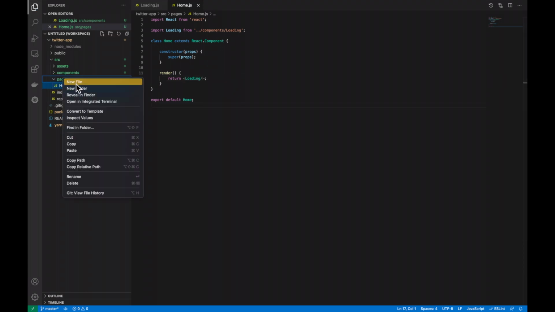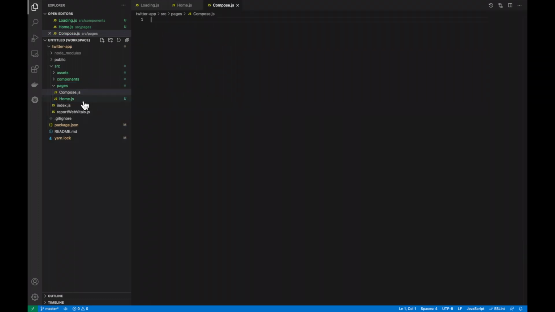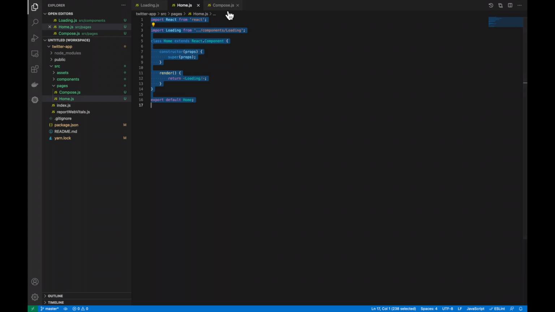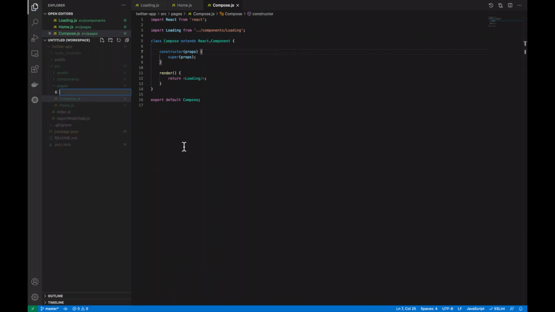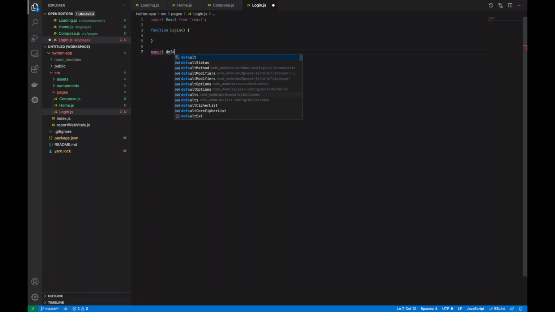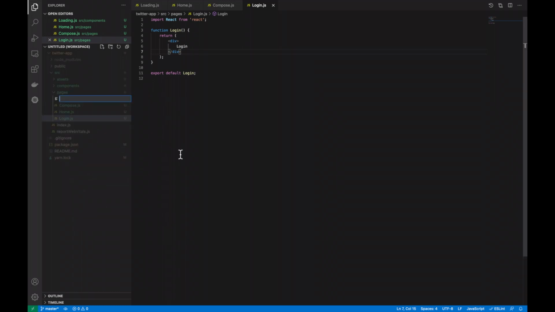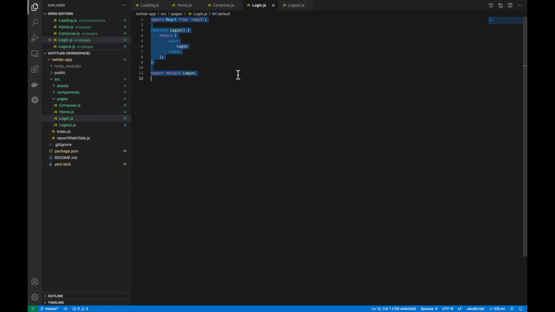And then we're going to go ahead and create our compose.js, which is our second page, and then copy everything we just created in the home.js and paste it in the compose.js. And then just rename it from home to compose. And the next 2 pages we're going to create are the login and logout pages. These will just be functions because we don't need to be loading any content for these. And like before, they always need to return something. Then go ahead and create our logout page. Copy what's in the login, paste it in the logout, and just rename everything.